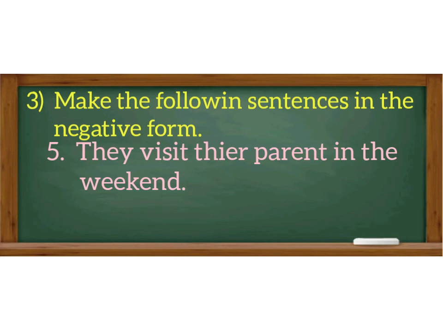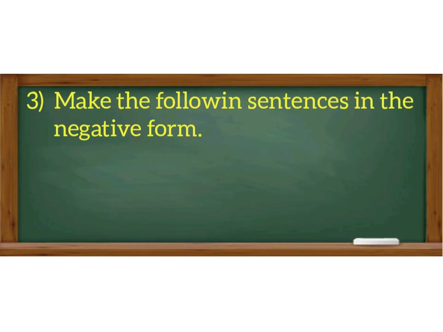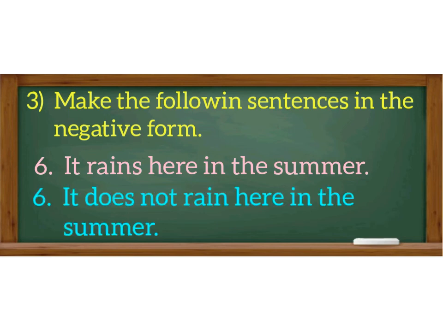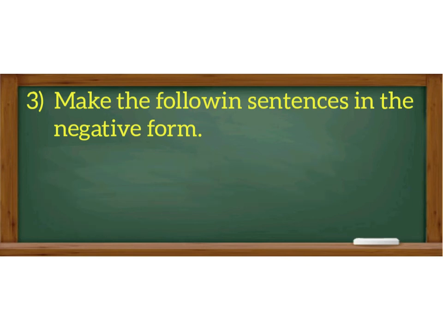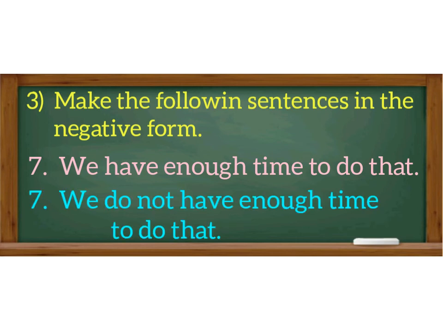They visit their parents at the weekend. The negative form: they don't visit their parents at the weekend. It rains here in the summer. The negative form: it doesn't rain here in the summer. We have enough time to do that. The negative form: we don't have enough time to do that.